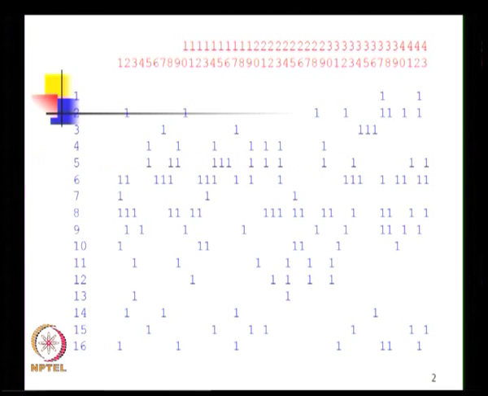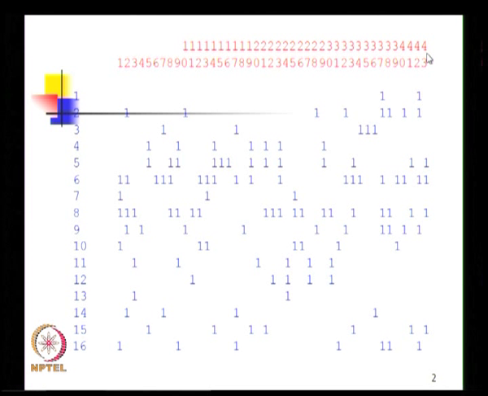Now, we start production flow analysis by looking at an example, and this is the example that we will be using to explain production flow analysis. In this example you see a matrix of ones and zeros. This matrix has 16 rows which are given as 1 to 16 here. It has 43 columns where the column numbers are written here. For example, you can see column number 10 written as 1 and 0 and column number 43 written as 4 and 3.